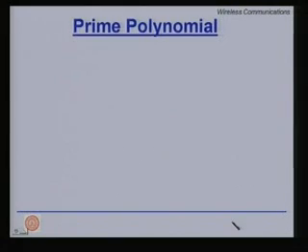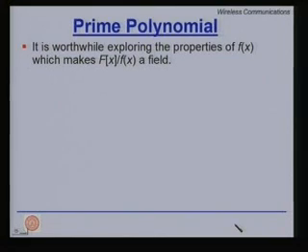Now, let us do a couple of more definitions. It is worthwhile exploring the properties of f(x) which makes F[x] by f(x) a field. So, what is this F[x]? It is a set of polynomials divided by f(x), a field. This is again a set of elements, just like you have seen earlier that GF(2) has 0 and 1, GF(3) has 0, 1, 2 elements. You can have polynomials as the elements in the field. We would like to know when this is a field.